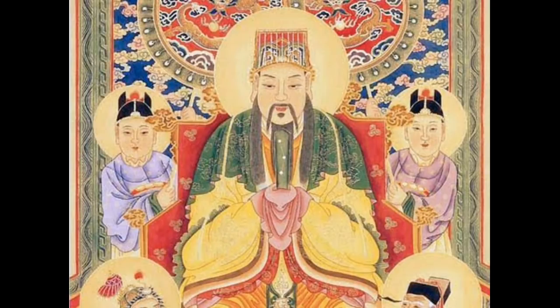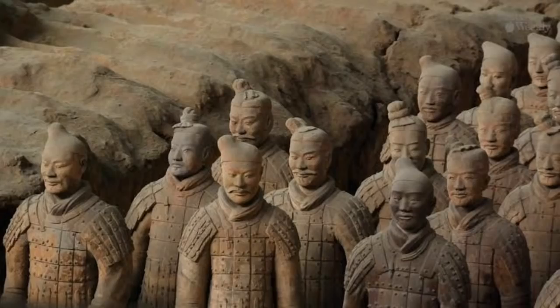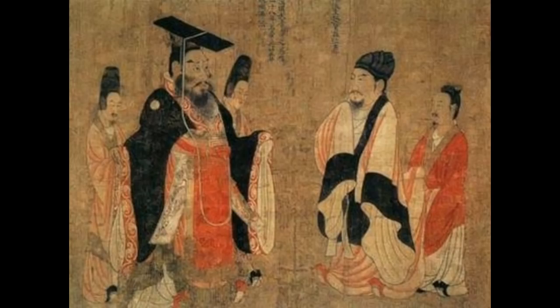The period between 221 and 206 BC is known as the Imperial era in China. He conquered other principalities in 221 BC and remained the emperor till 212 BC. He defeated the feudal lords and established a strong empire. He is credited with unifying China.